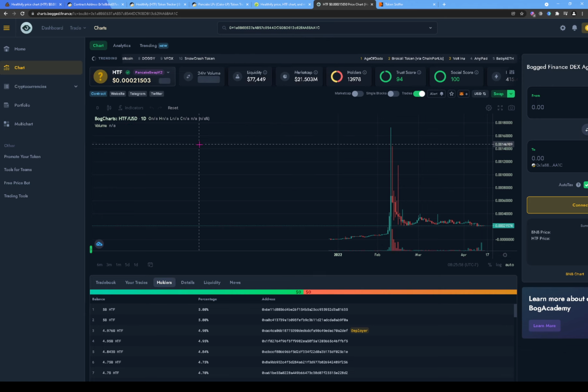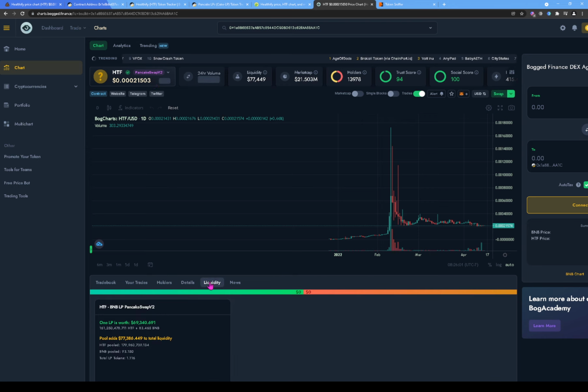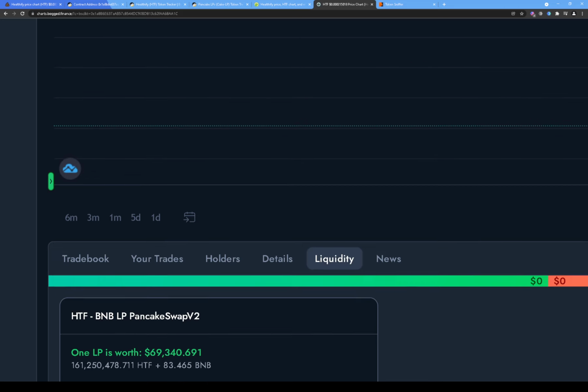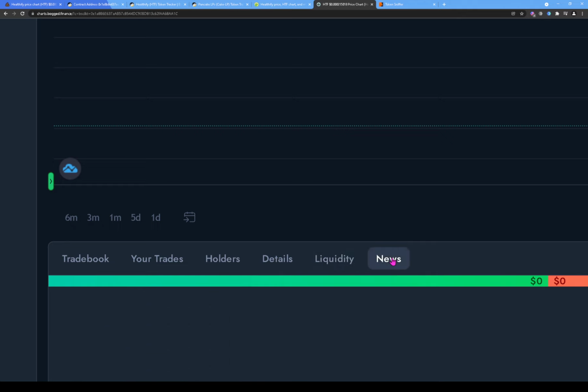All right, so what we're gonna do is look at liquidity, and here it shows that pools adds up to 77,000. So I think it's probably roughly $77,000 in liquidity, because it's saying there's a pool of 179,960,739.134 HTF tokens pooled, and also 93.15 BNB pooled. All right, so let's click on news to see if we see any news.